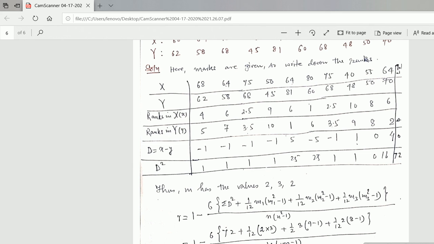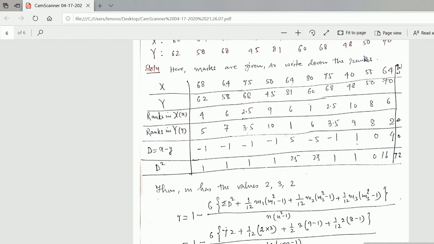So what you have to do is make the average of these two: 2 plus 3 is 5, divided by 2, you will get 2.5. So these two persons have got the rank 2.5, 2.5. So the first one is first rank, then 2.5, 2.5. Now you go to fourth. This 68 has got the fourth rank. Now fifth, just below 68. Which one is fifth?